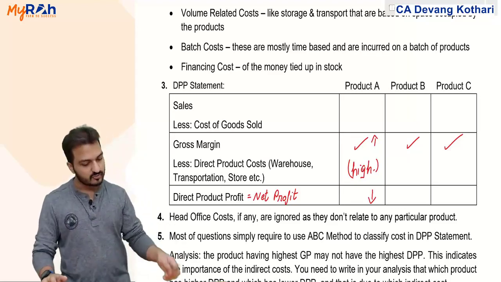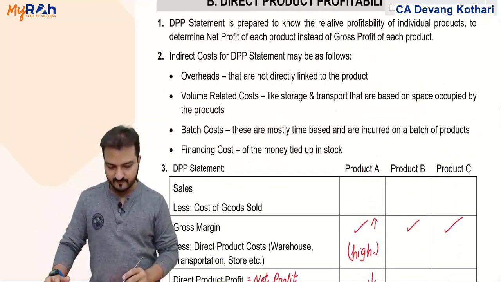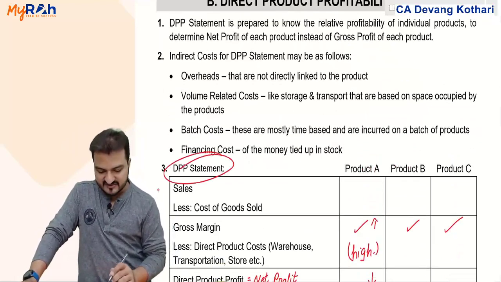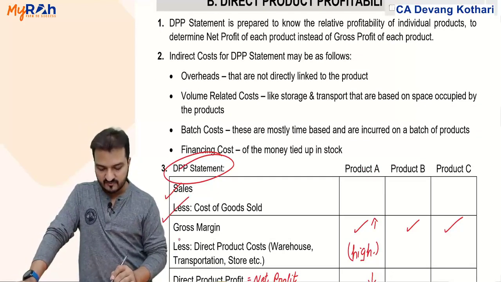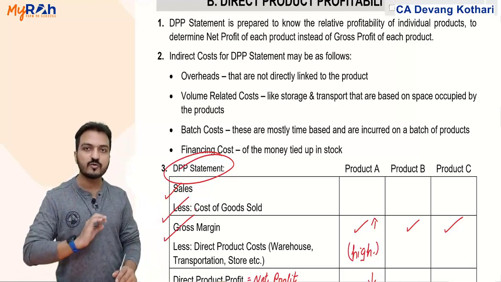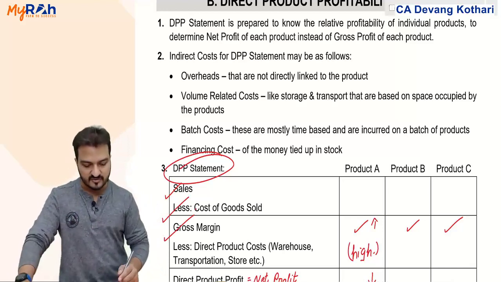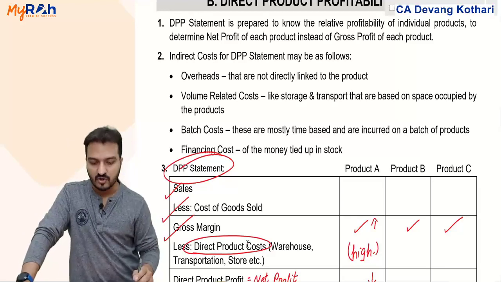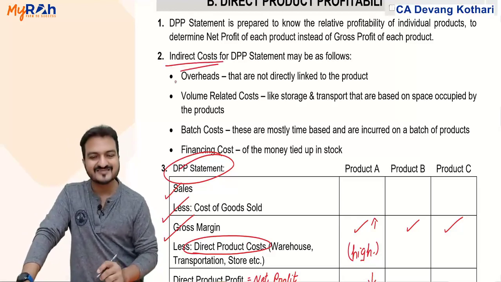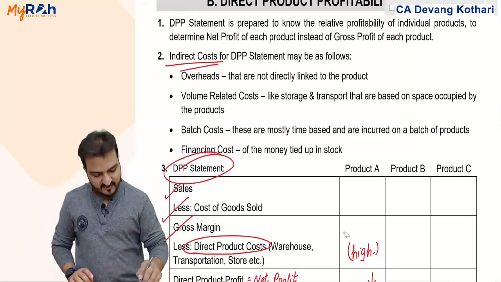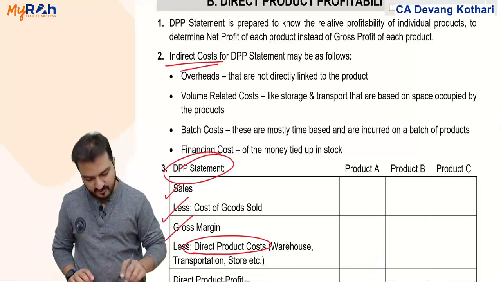Yes. Now, to do this calculation, all you have to do is make this DPP statement. In that DPP statement, sales minus cost of goods sold gives you gross profit, that is already given. What you have to determine in almost every question is this direct product cost. Direct product cost is like the indirect costs which are to be apportioned, allocated to the products. These are the indirect costs that are to be attributed to the products.